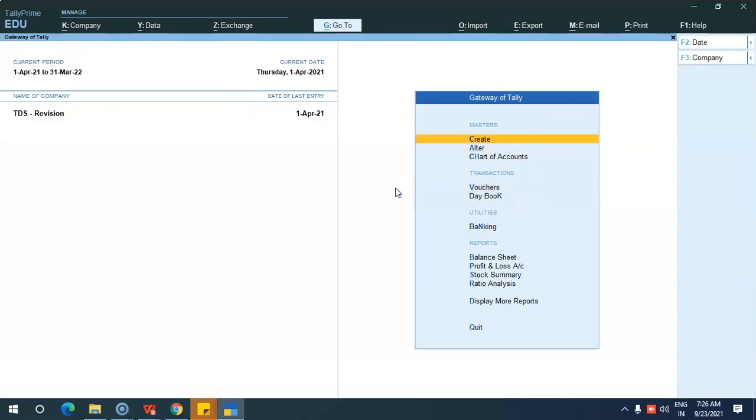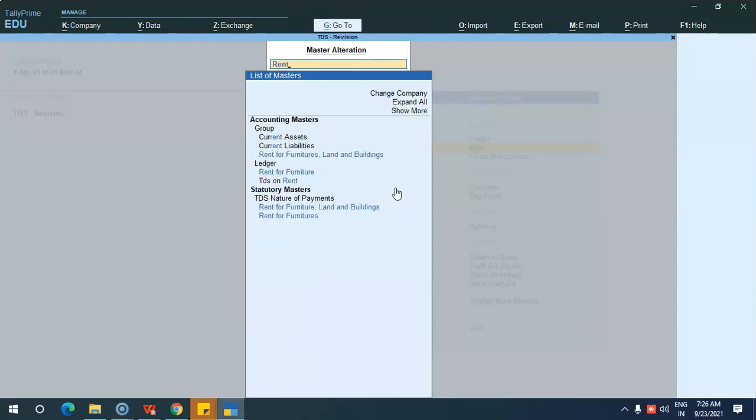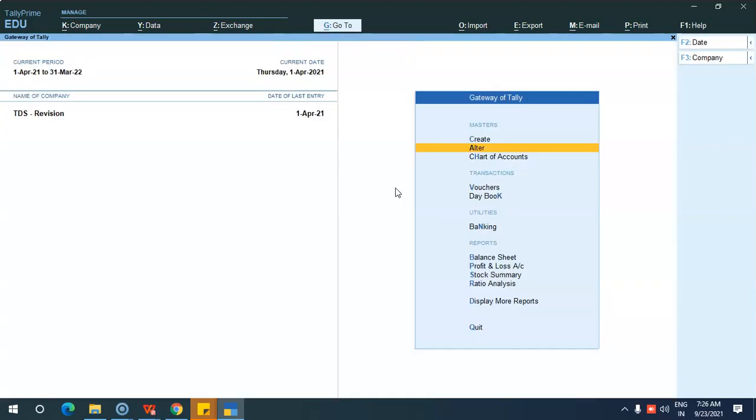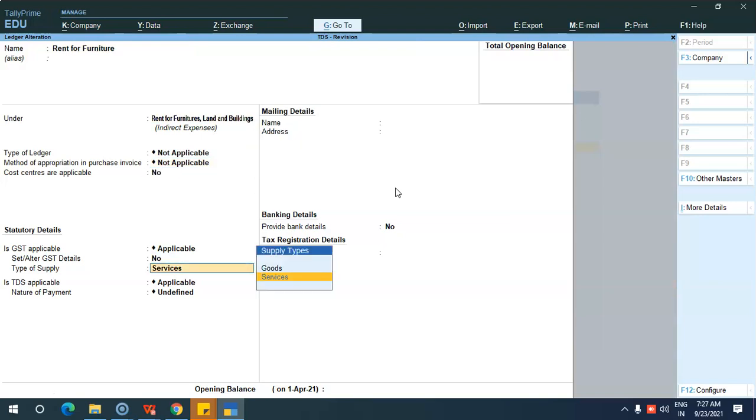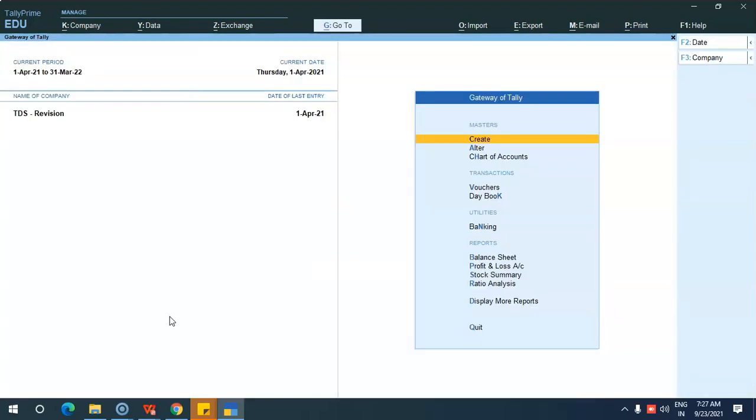So far we have seen the group level. If you want to configure at the ledger level, you have to create the TDS configuration in the ledger, so you can go to alter ledger, rent for furniture. Here you can configure that. Whatever configuration you do here, while you are creating the voucher, all the calculation will be based on the ledger level, not the group level. If you have not mentioned any configuration at the ledger level, it will take the calculation of the group level. If you have mentioned both in group and ledger, the calculation will be based only on the ledger level. Okay, so this is the TDS configuration.